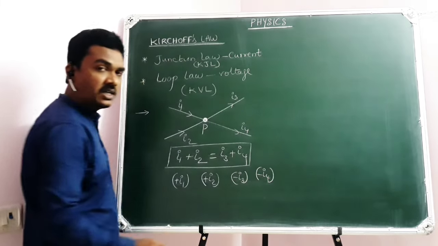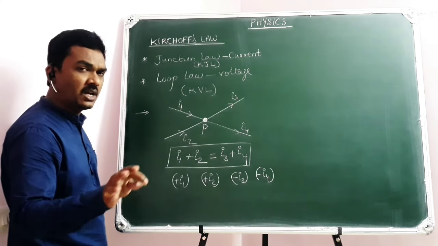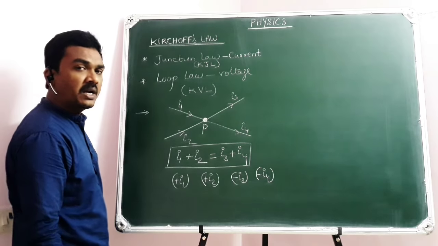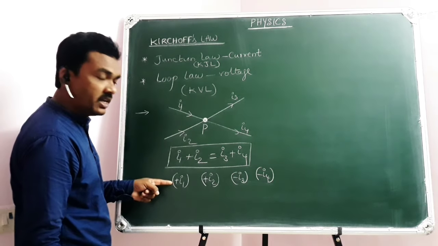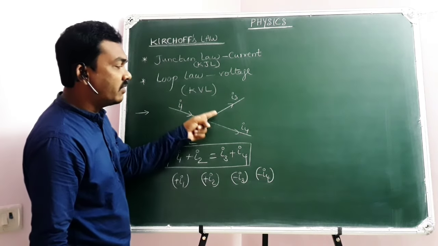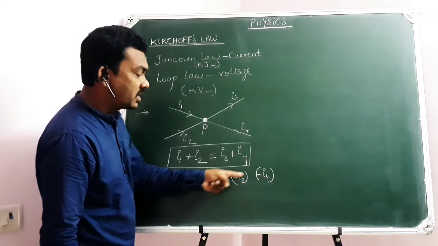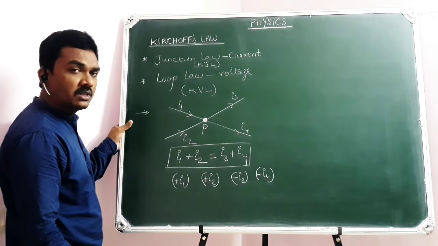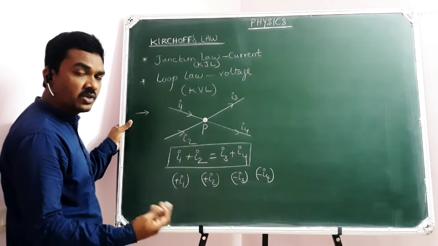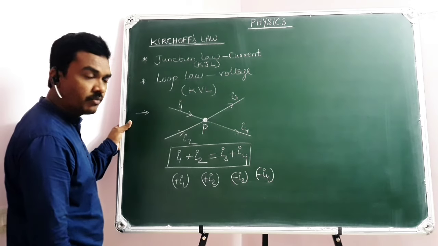Don't think that electric current is a vector physical quantity, it is a scalar physical quantity. But the currents that are moving towards the junction are given a positive sign, so the currents that are moving away from the junction will obviously take the negative sign. It's just an indication for the currents that are moving towards the junction and away from the junction.